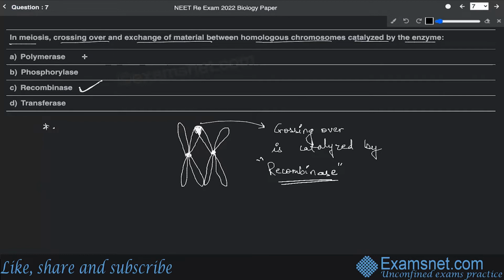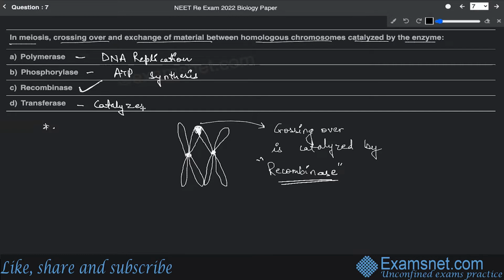While polymerase is an enzyme which is involved in DNA replication. All right. DNA polymerase or RNA polymerase, whatever that will be the polymerase. Phosphorylase is an enzyme that is basically involved in ATP synthesis. So this deals with ATP synthesis. And transferase is an enzyme that catalyzes transferring of a group from one molecule to another.